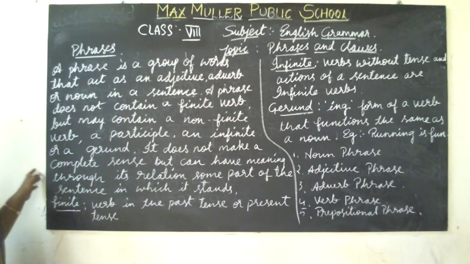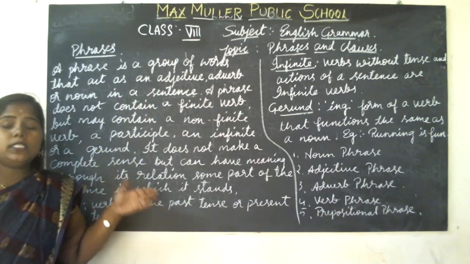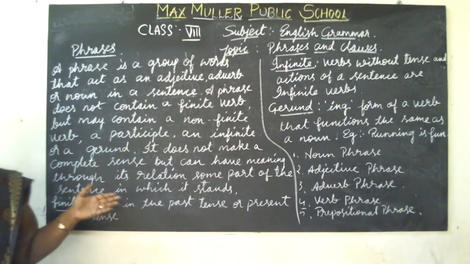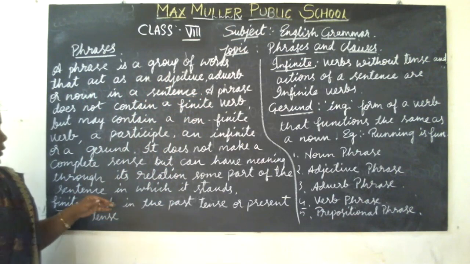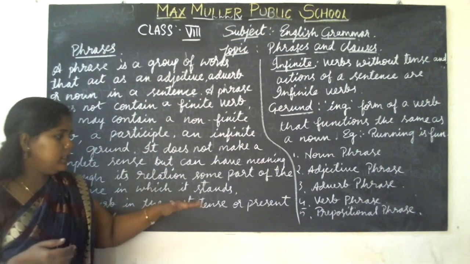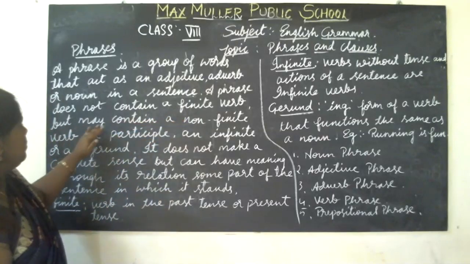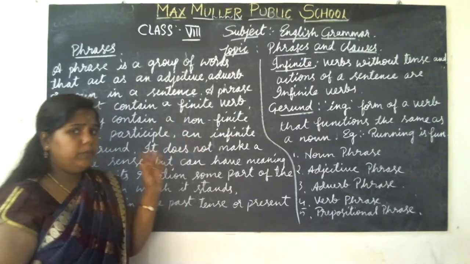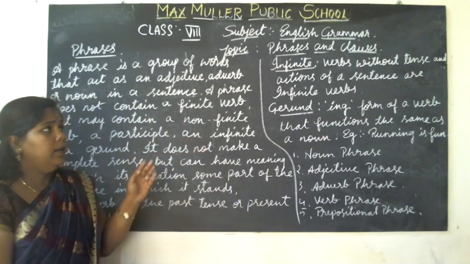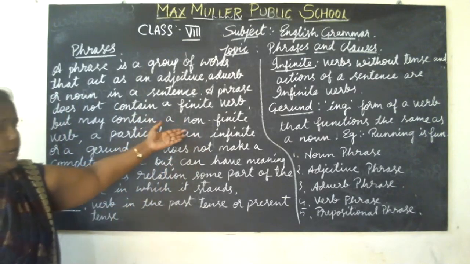A phrase does not contain a finite verb. A finite verb is a verb which contains tenses, like past tense or present tense. The finite verb, but a phrase may contain a non-finite verb, or infinite, meaning a verb which does not contain a tense or action words. That is an infinite verb.